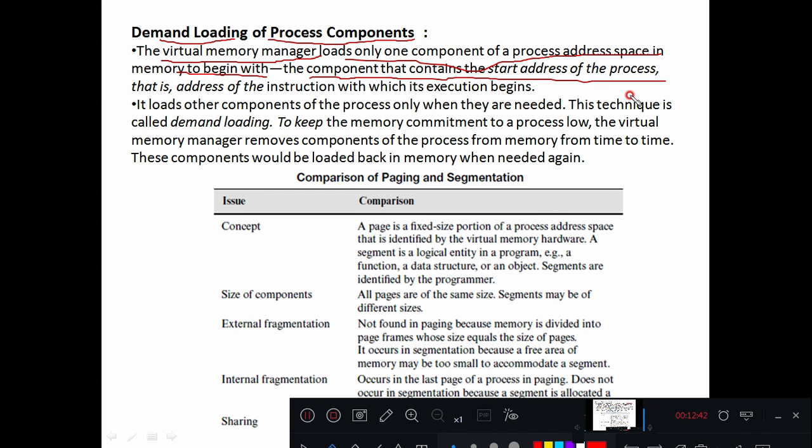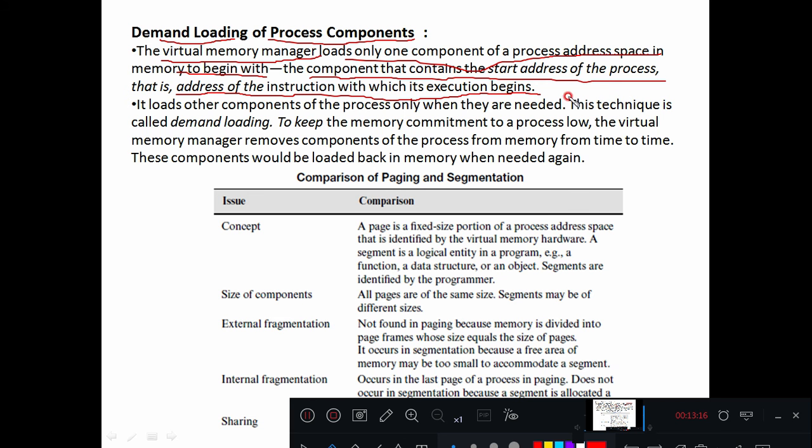Because the virtual memory manager is not going to load the entire process into the main memory, it will load only the starting component, and depending on the requirement of those instructions, the data as well as the instructions are going to be loaded from the virtual memory. So initially it will load the starting address of the process and the address of the instruction with which its execution begins.